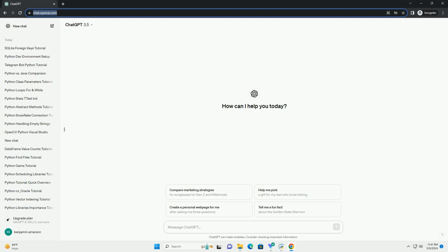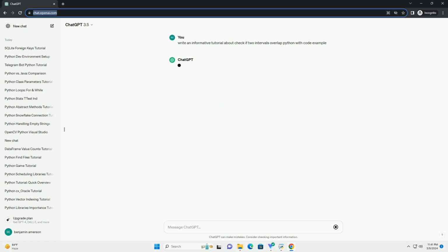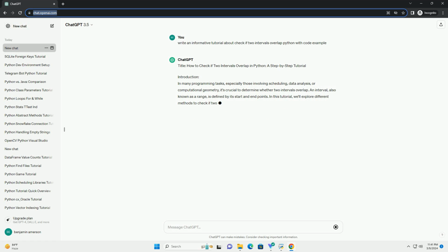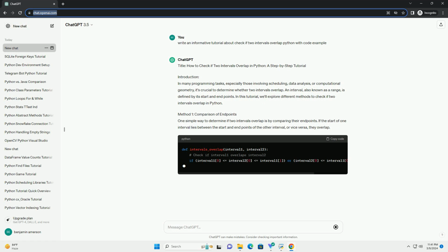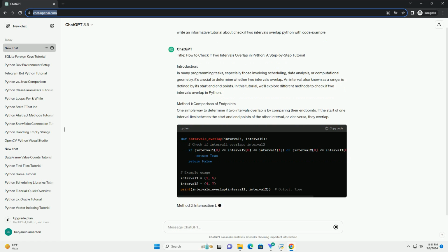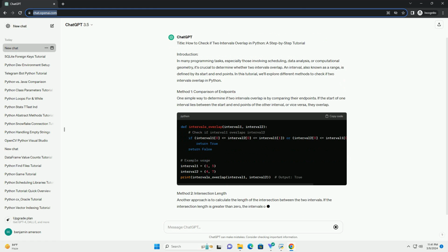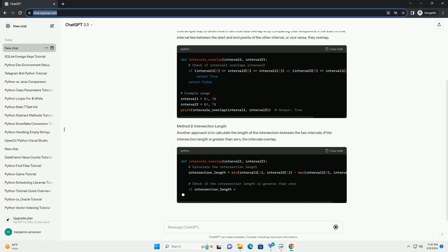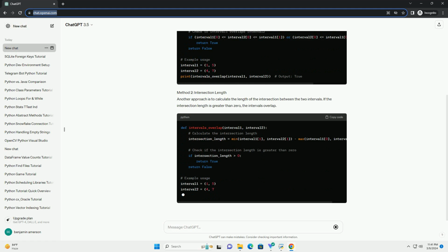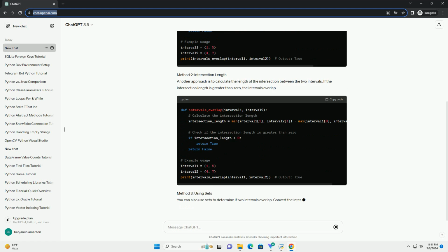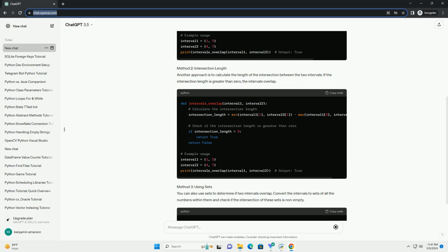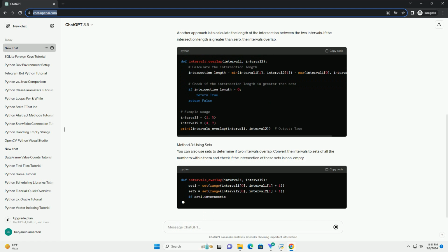Title: How to check if two intervals overlap in Python, a step-by-step tutorial. Introduction. In many programming tasks, especially those involving scheduling, data analysis, or computational geometry, it's crucial to determine whether two intervals overlap. An interval, also known as a range, is defined by its start and end points. In this tutorial, we'll explore different methods to check if two intervals overlap in Python.